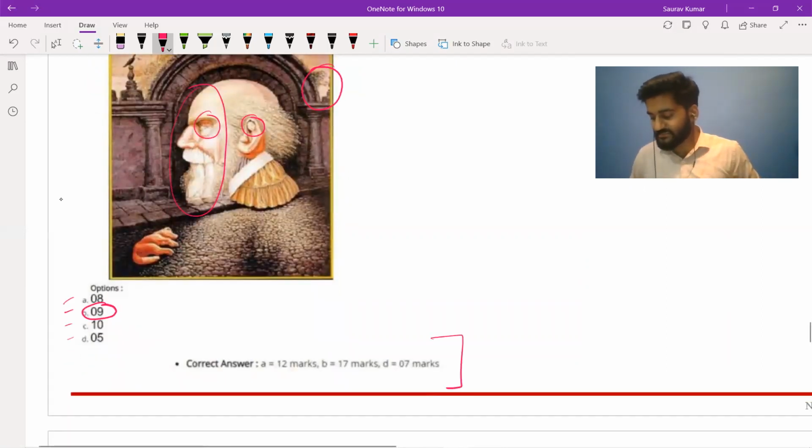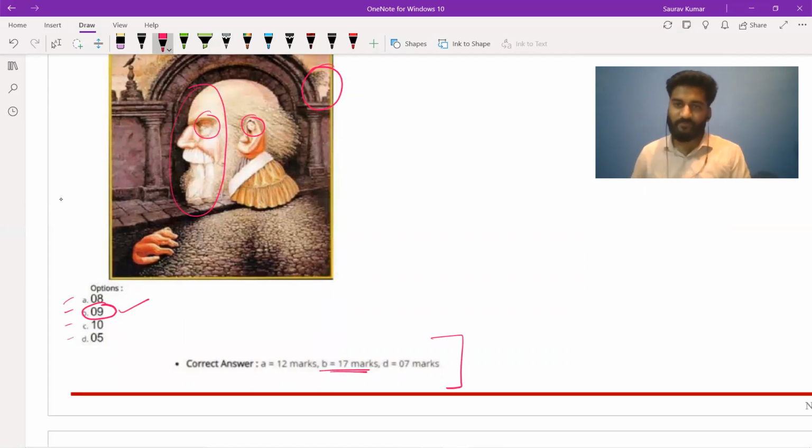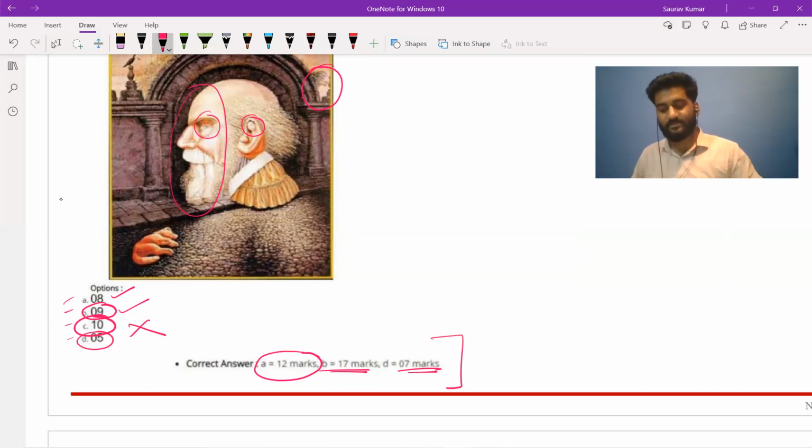If you choose the exact 9, like option B, you will get 17 marks. Say someone missed out one, they chose A with 8, they will still get marks, 12 marks. In D, that is 5, if someone was only able to count up to 5, they will get 7 marks. As there are no more than 9, 10 would be wrong, you will get no marks. So this is another type of PCQ. When you watch our other modules and the study materials, you will get all these concepts in detail.